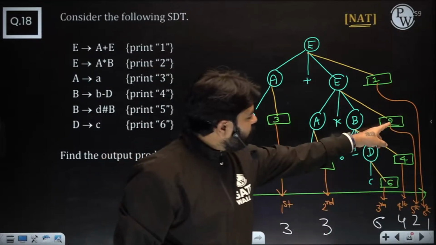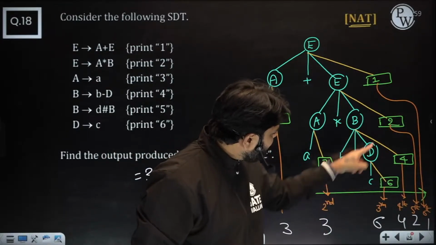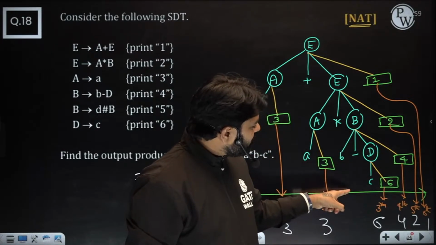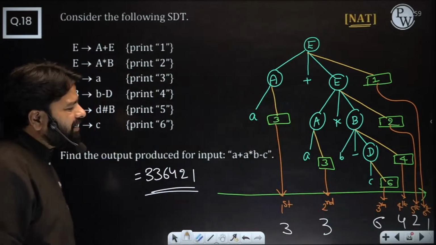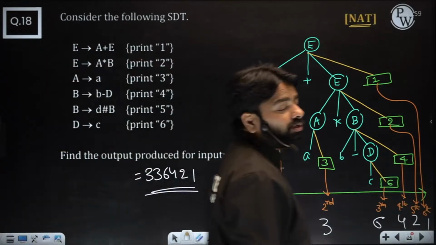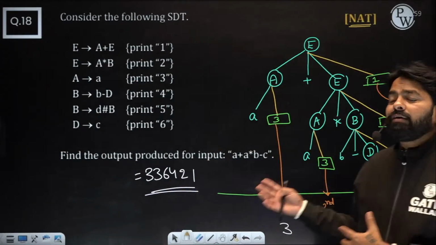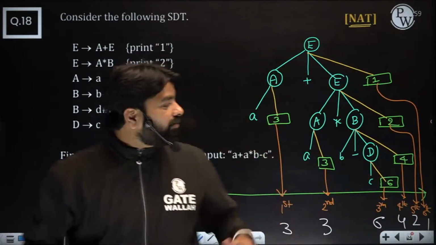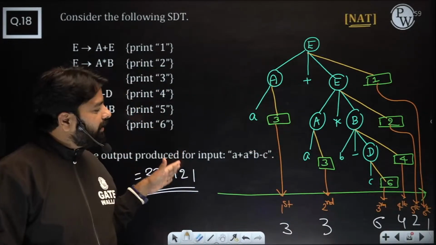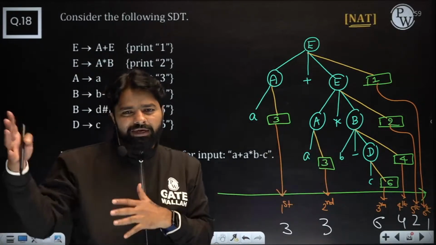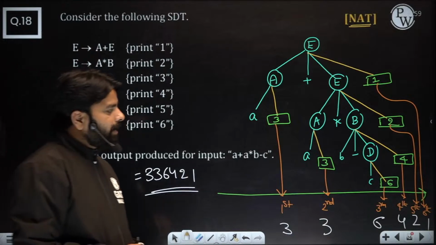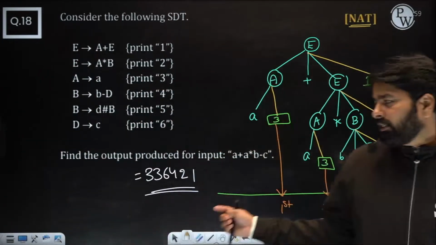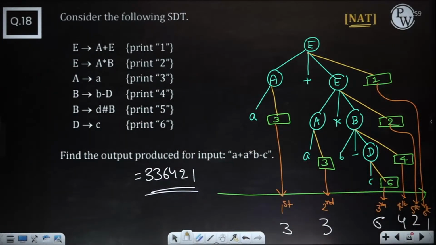So this 2 will never come here, because to come here you need to cross. It's impossible to come here without crossing anybody. Oh, don't pull like this. So understand, simply go left to right, because you can save a lot of time rather than interpreting many other variations. Going from top to down and then left to right in order takes much time. These kinds of questions are there in GATE, and when that comes, if you just follow this technique, it will always give you the right answer.